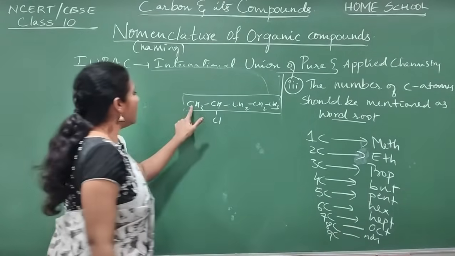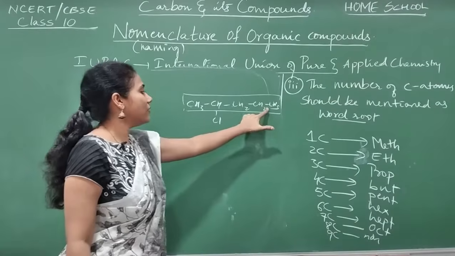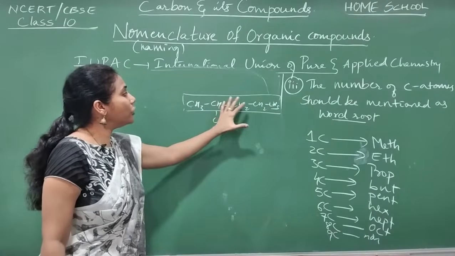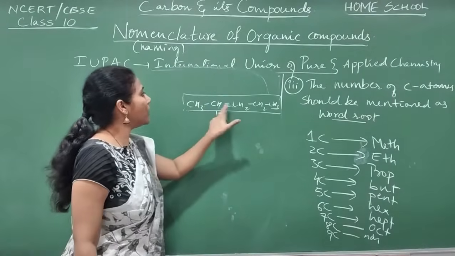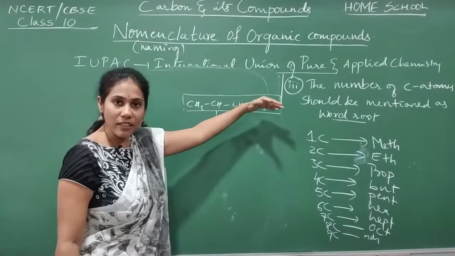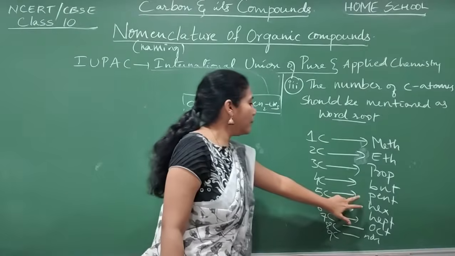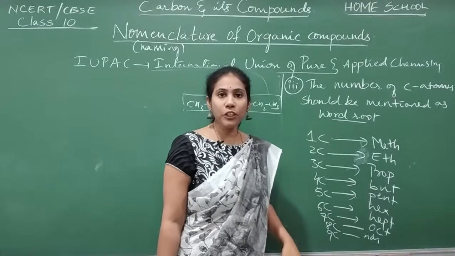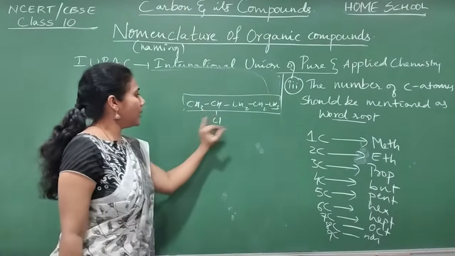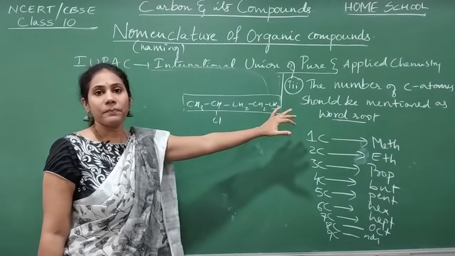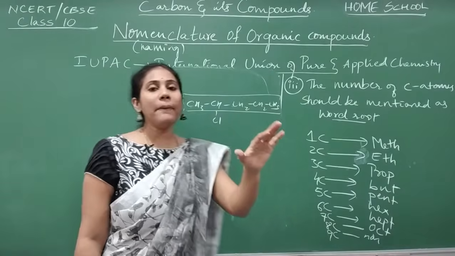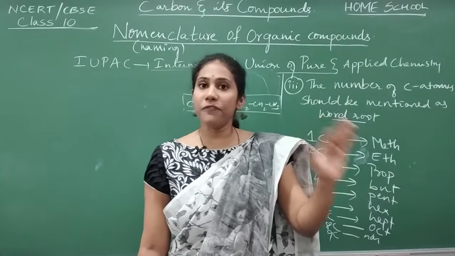Okay, and now see, 1, 2, 3, 4, 5. So for this compound, the middle name is pent, because you have 5 carbon atoms in the chain. So the middle name will be pent. The first name will be the name of this group, chloro, and the middle name is pent. Now we will talk about the last name, that is the suffix.